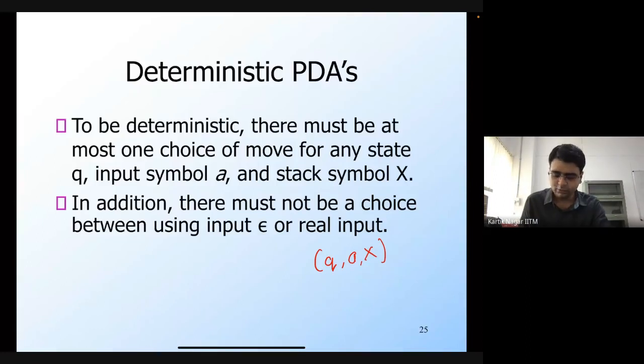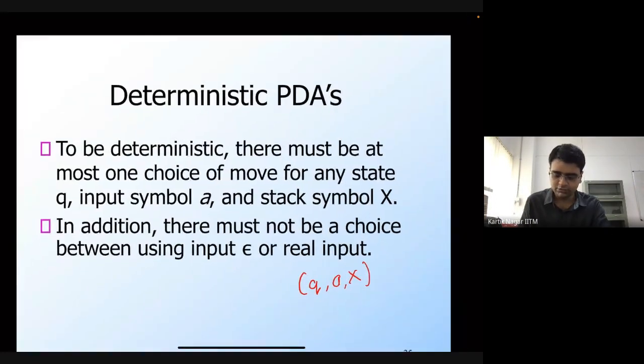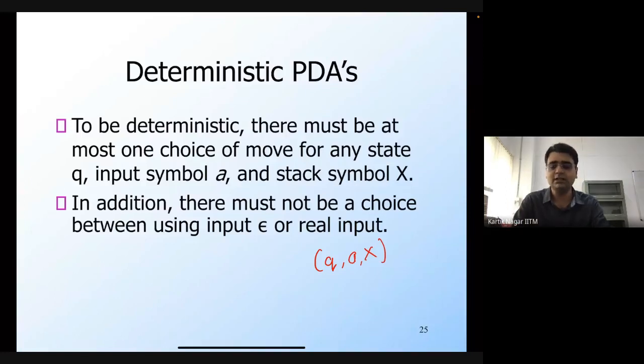Moreover, there should not be a choice between consuming a or consuming nothing, which means that there must not be an epsilon transition from the same state q and the same stack symbol X. So what we are saying is that this set must be a singleton. This set can be either empty or it can be a singleton.